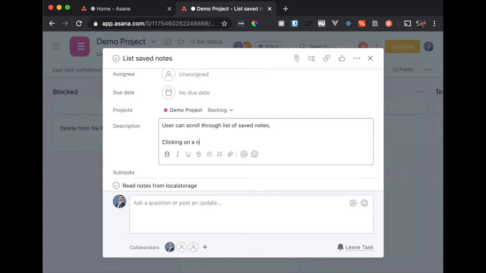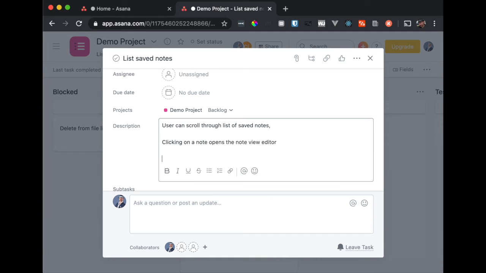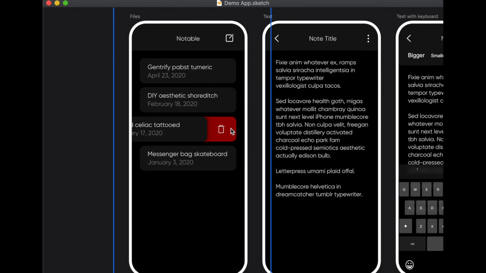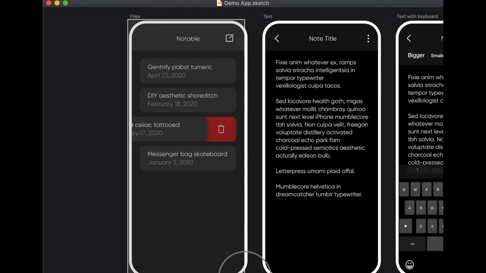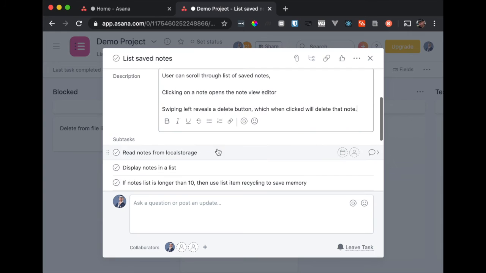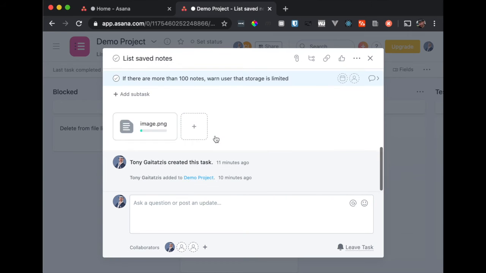Clicking on a note opens the editor, note view editor, and swiping left reveals a delete button, which when clicked will delete that note. Right, this is the functional requirement. So now the person can do that. Also, maybe we can attach a screenshot because that's kind of useful. Yeah, there we go. Now we have a little screenshot, so that's useful.